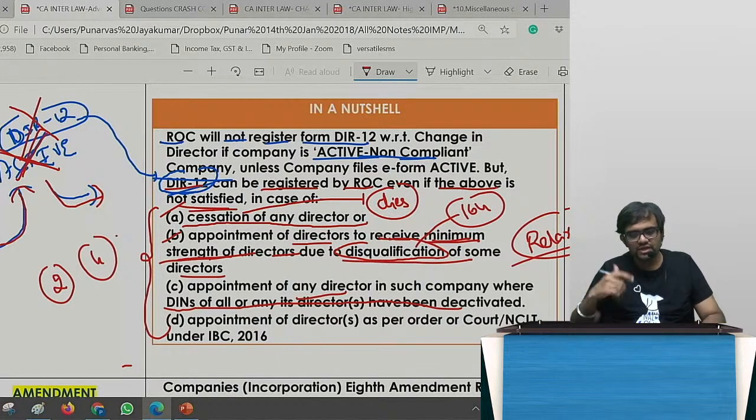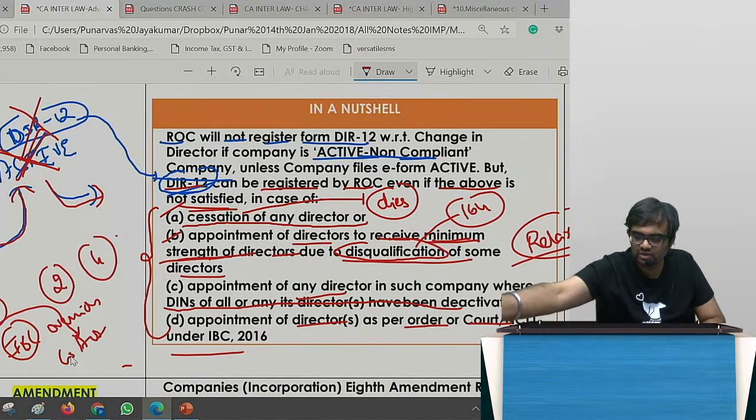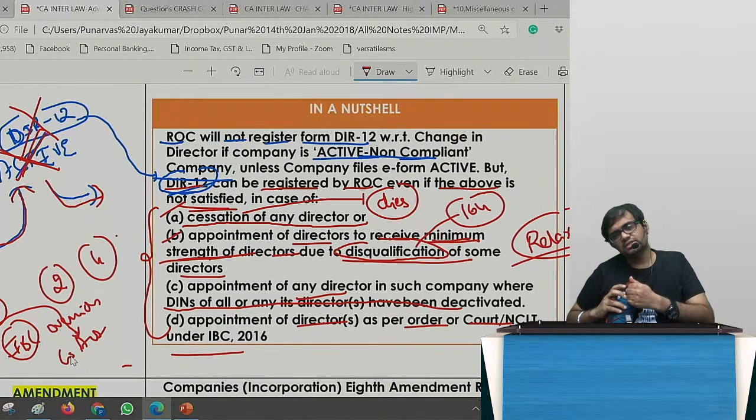Then lastly, appointment of director as per the order of the court, NCLT under IBC. So the Insolvency and Bankruptcy Code. When you come to CA Final, you will understand. The Insolvency and Bankruptcy Code, IBC, overrides the Companies Act. So under IBC, if you are appointing any director, it overrides the Companies Act. Even if you are an active non-compliant company, you can go ahead with it. Did you understand these 4? They can ask this in the exam, guys, because obviously they have never asked it before and it's a brand new amendment.